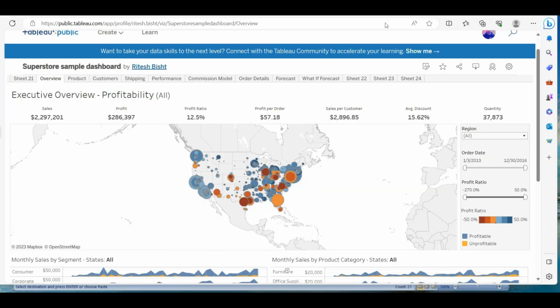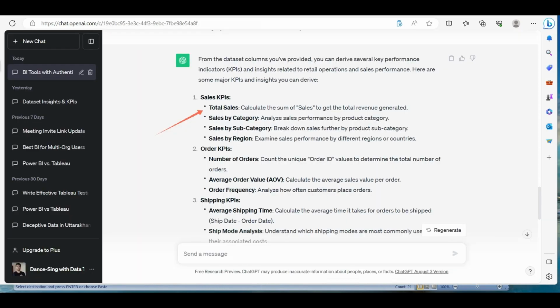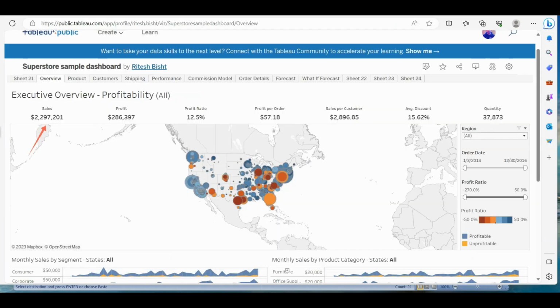And if we see the official Tableau dashboard over there, you do have sales and you have the regional. You can see the region filter over there. So it's important, right, for any retail store. It's important for you to see widespread distribution within a nation. So it makes sense to have that regional sales or profit analysis. Then you have total sales over there, which is quite obvious. And you do have total sales right on the top left hand side, the most important one. So it has cracked it quite properly.